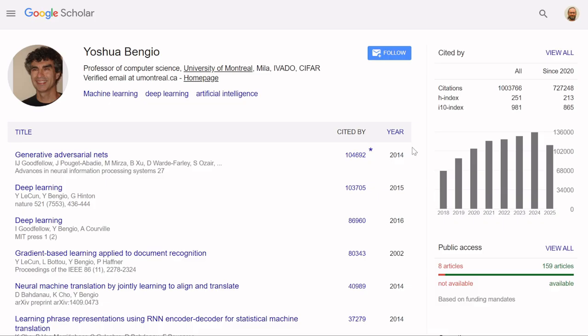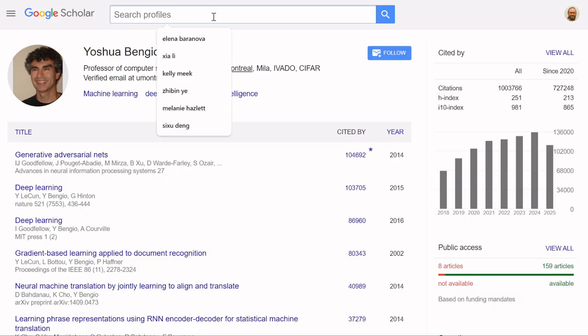So it can be useful to use this to get a sense of how reputable some scientists are. Sometimes you see scientists in the news and then you might want to ask yourself, okay, these people are giving their opinions, but how reputable are these people? So to give you an example,